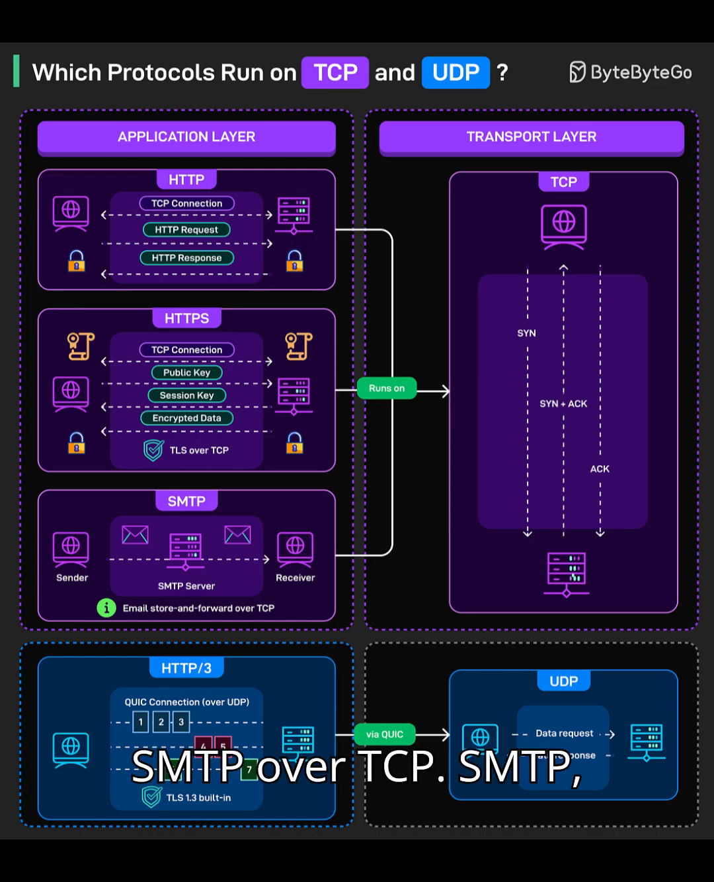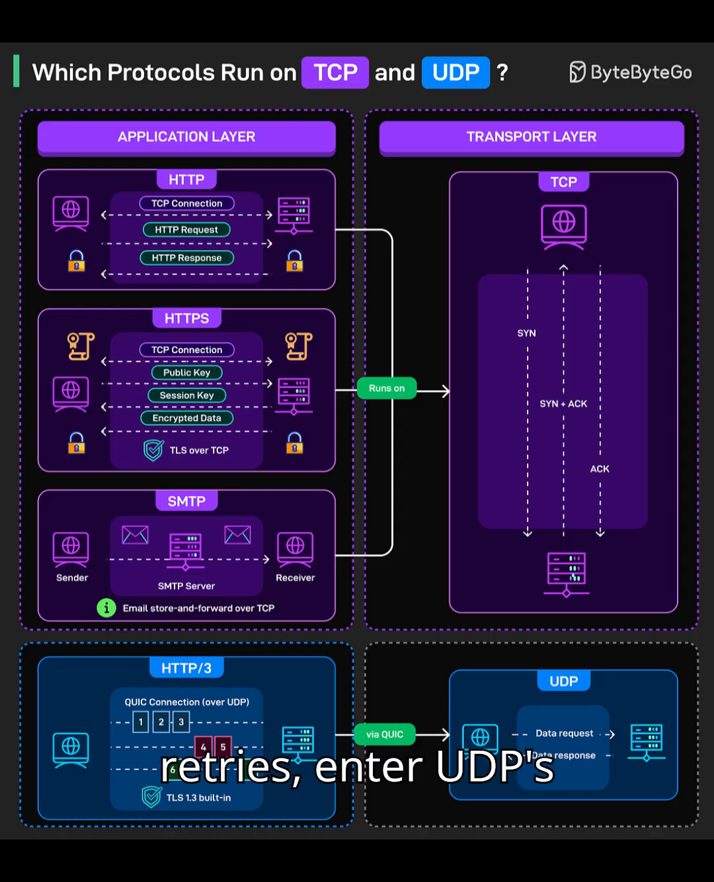Email, SMTP over TCP. SMTP, the backbone of email transfer, uses TCP for store-and-forward and full reliability between mail servers. When you absolutely need messages delivered in order and intact, TCP's guarantees make sense for queues and retries.